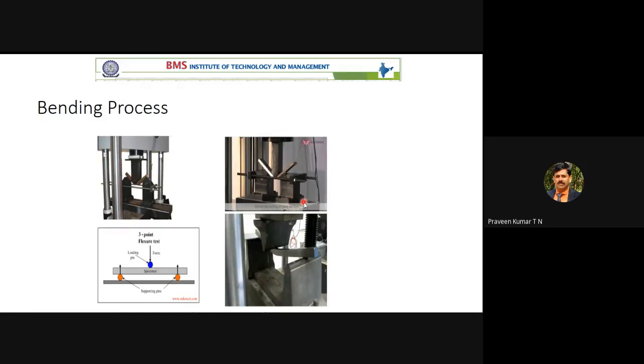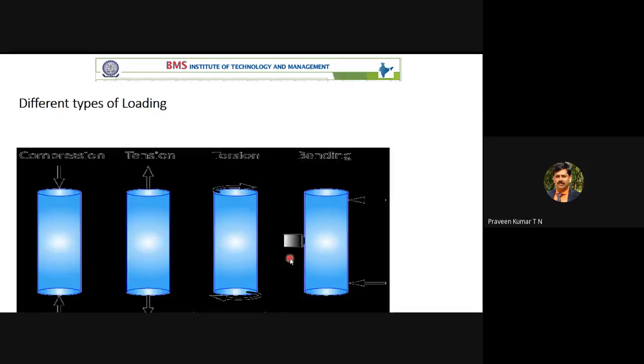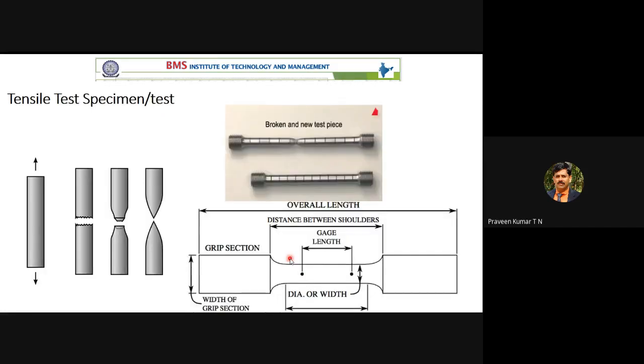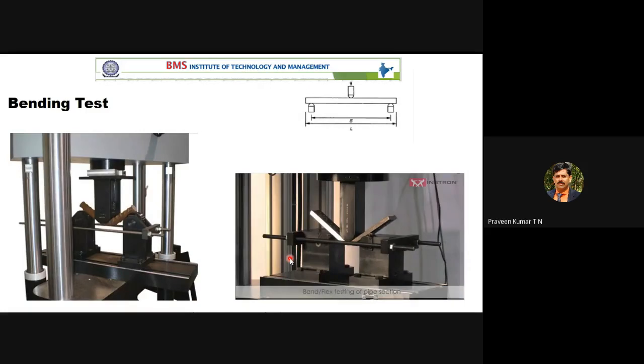Now this is one more picture. This is not our college photo. So how does bending take place here? If it is a metal, how does bending take place? This is one support and this is one more support, and at the center you are applying the load. This was already seen. Here we can see this is not our lab photo, but it helps to understand better.